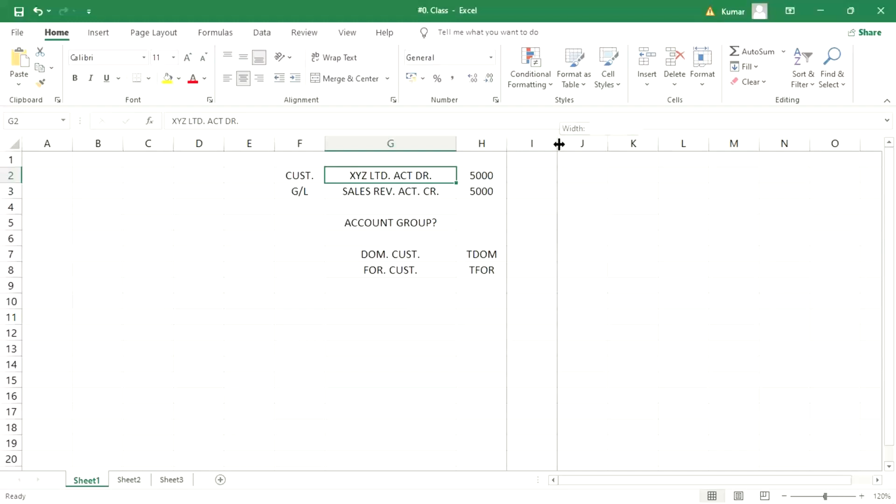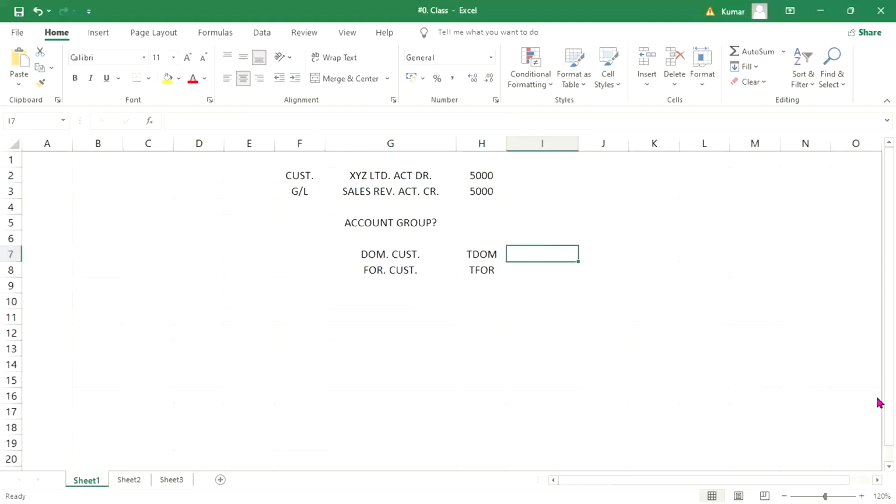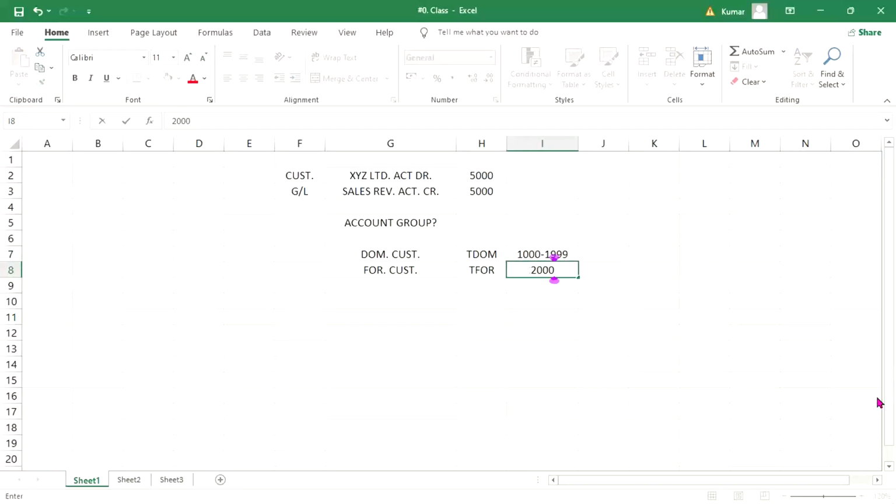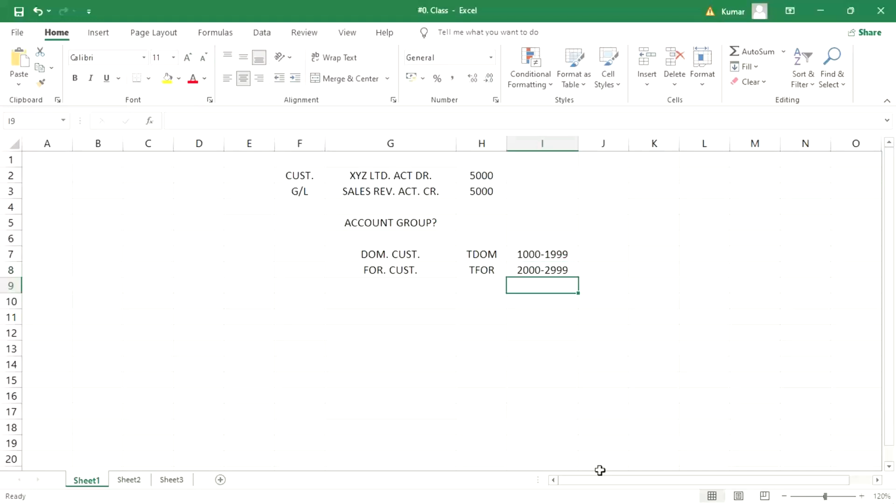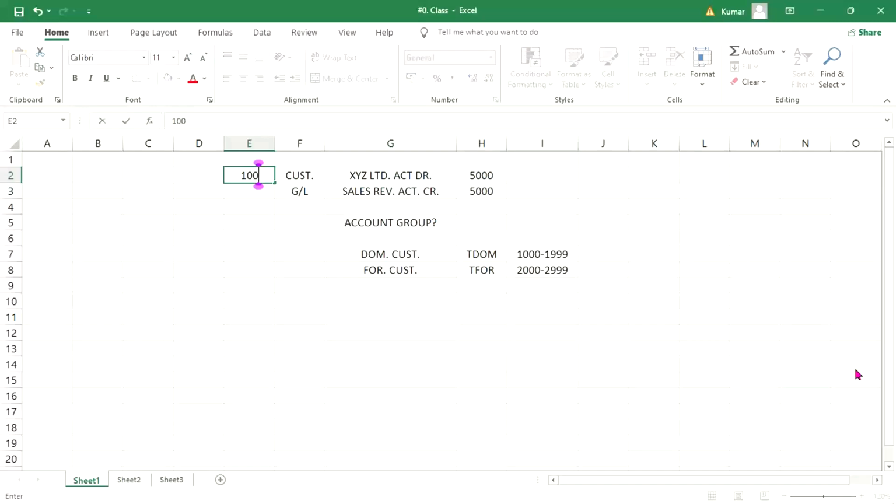Apart from this, number ranges: for domestic customers we give one number range, for foreign customers another. If the customer number is in the one series, people will know this is a domestic customer. If it is in the two series, they will know it is a foreign customer. This much benefit only is there.